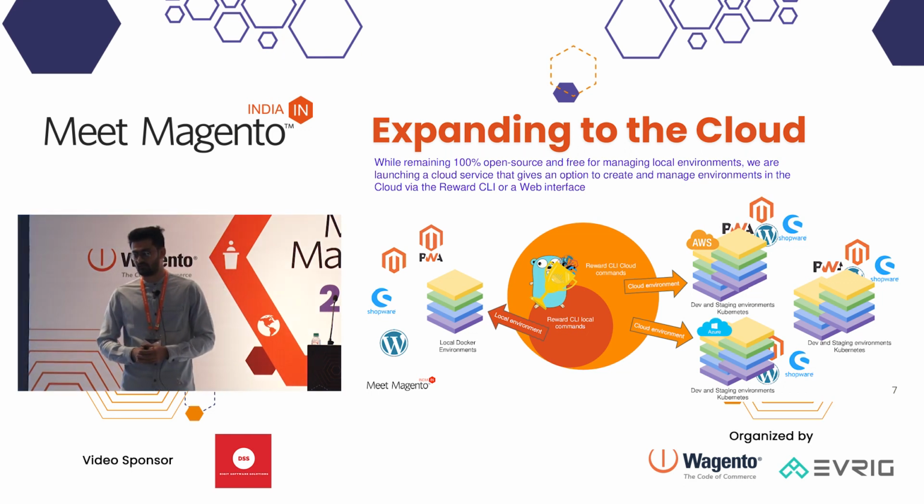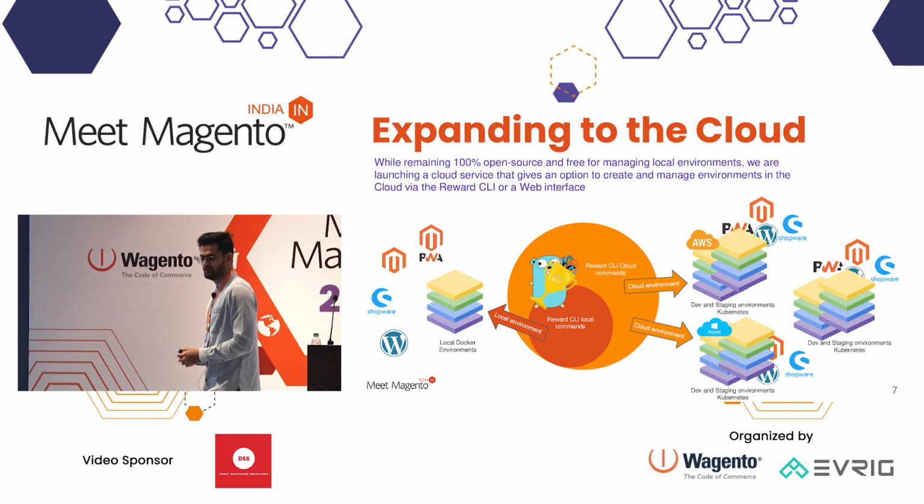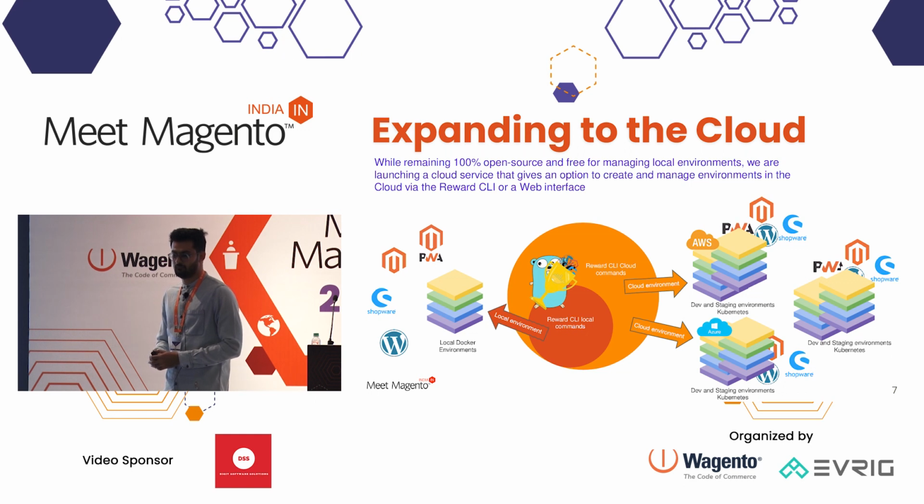And this reward bootstrap command has options. Let's check using reward bootstrap help. So here we have a list of commands. For example, we can set db prefix, and if we want to disable the two-factor authentication module, then we can pass the parameter disable TFA. And if you want to set up a full Magento with sample data, then we can simply pass the parameter full.